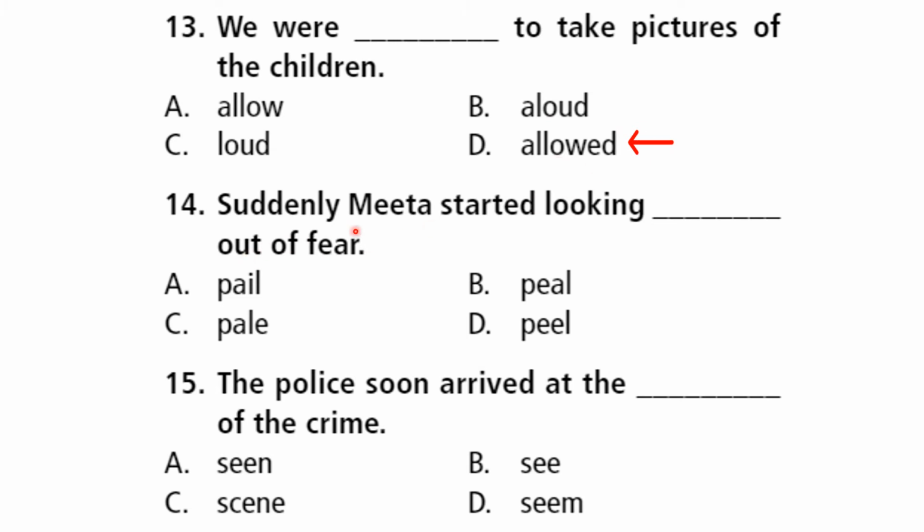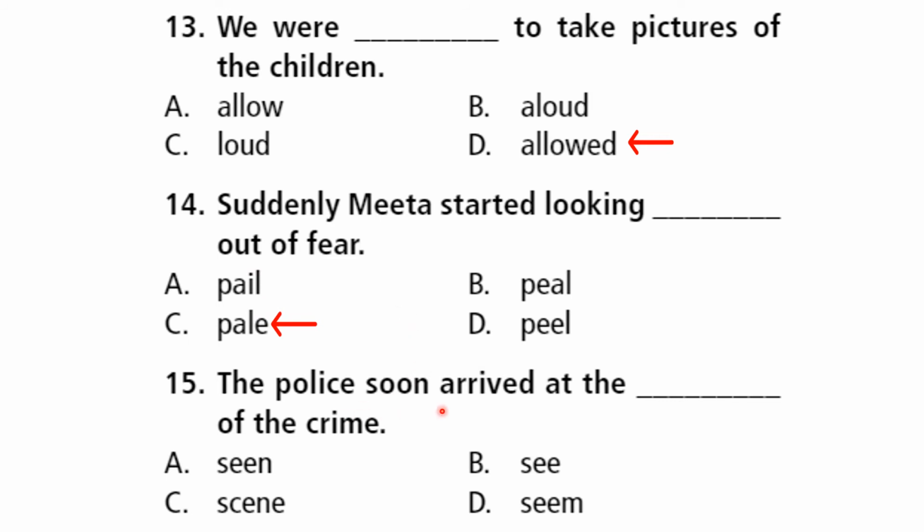ALLOWED. Suddenly, Meeta started looking dash out of fear. Out of fear, a person goes pale, losing the color in the body and face. That is only becoming pale. So now you have option A is pale, C is also pale. But B and D sound like peel, peel. So now you check which is the correct answer. Very good. I think you're all saying the answer. Good. P-A-L-E, pale, losing color.